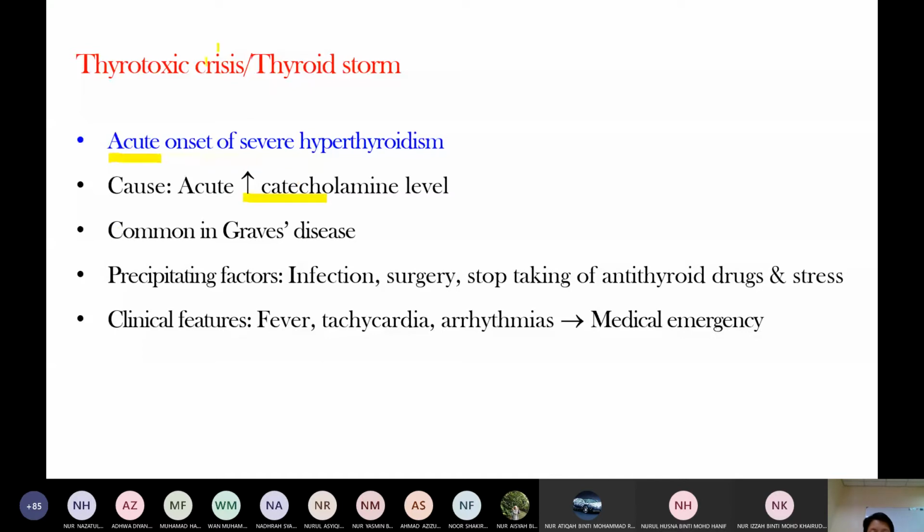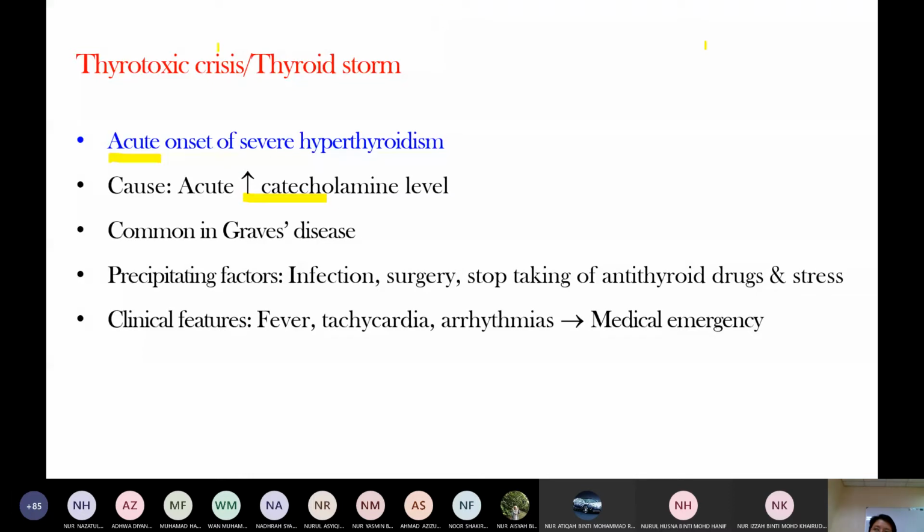So in thyrotoxic crisis or thyroid storm, the cause is increased catecholamine level, because of excess thyroid hormone. This thyroid hormone stimulates sympathetic overactivity, so it stimulates catecholamine release.